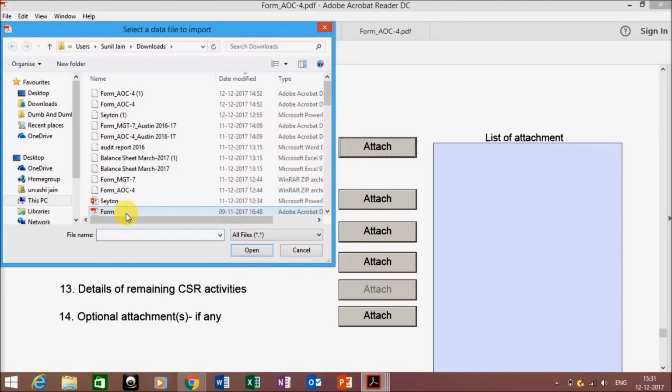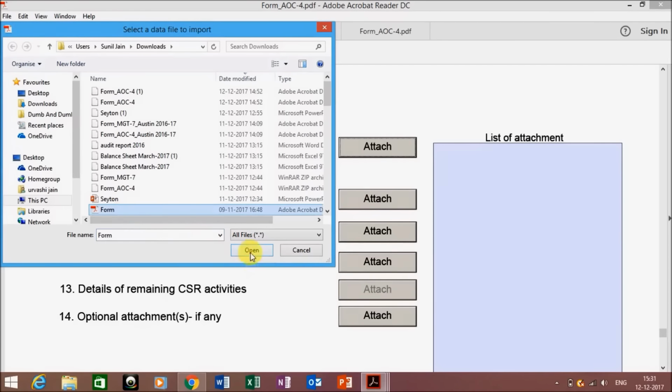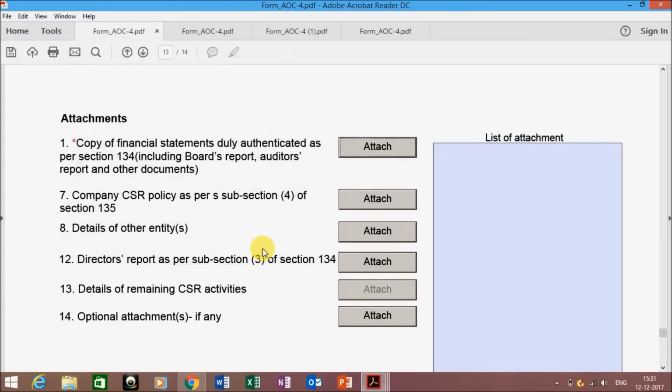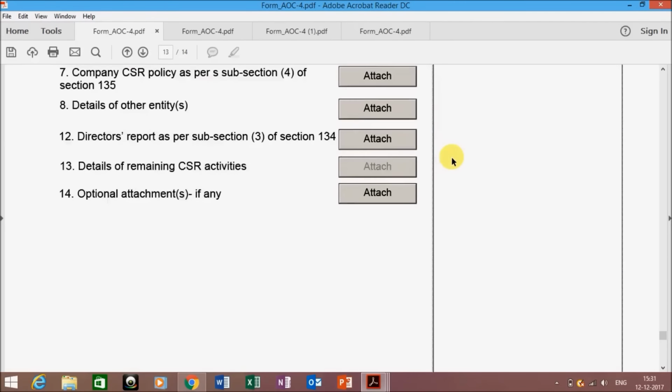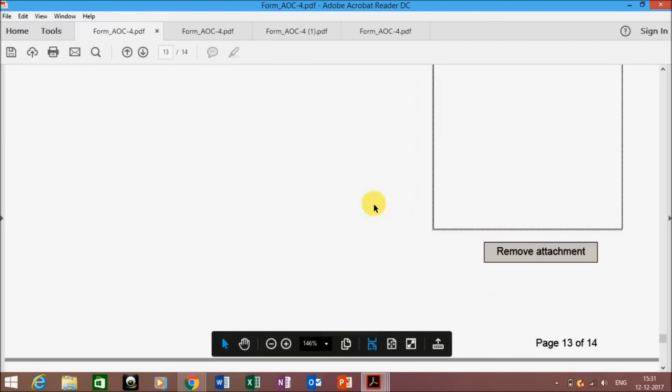The form takes only PDF files, so you should have a PDF file only. Select your PDF file and click on the open button. You will see that the list of attachments will carry your attachments. If you want to remove any, select the same and click on remove attachments.